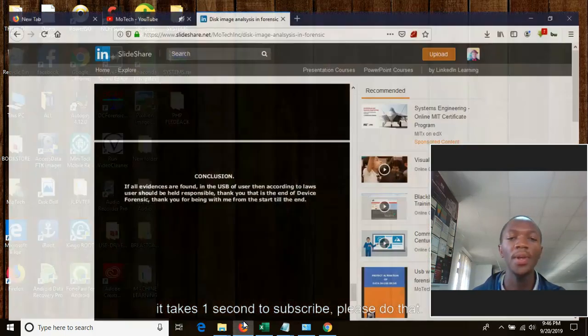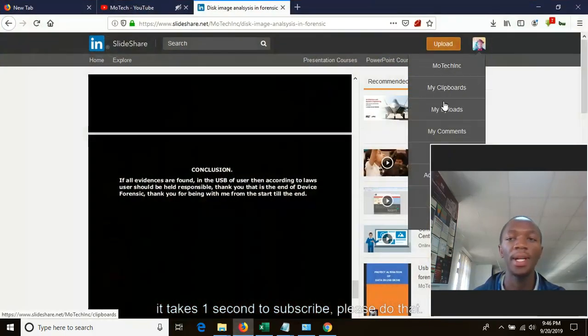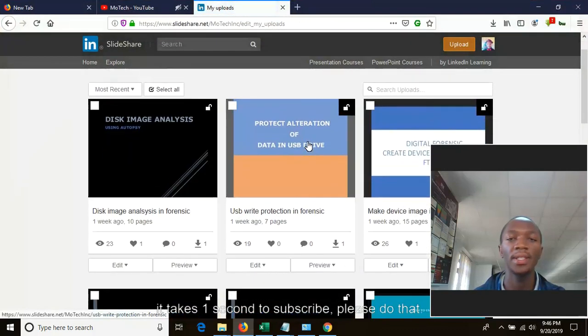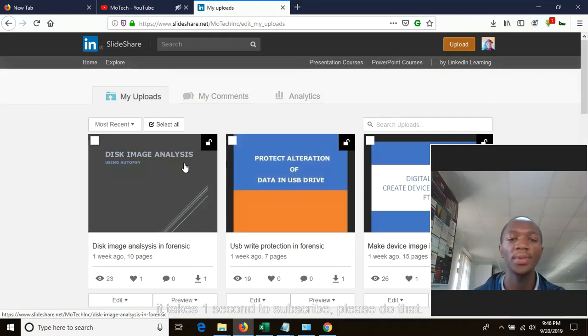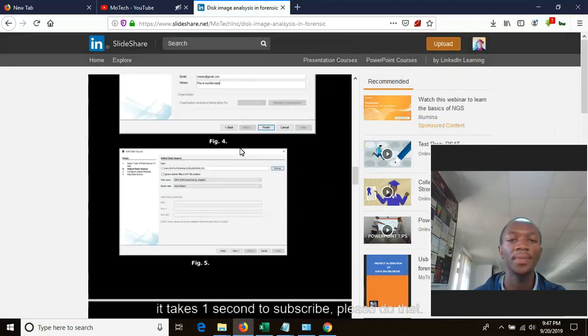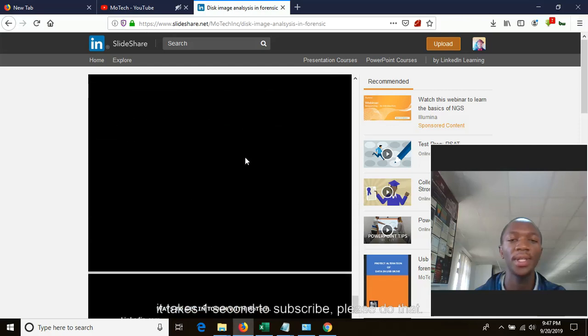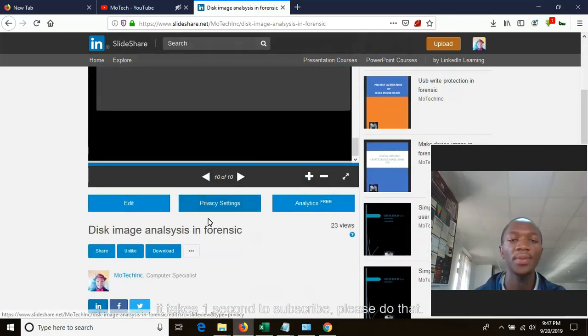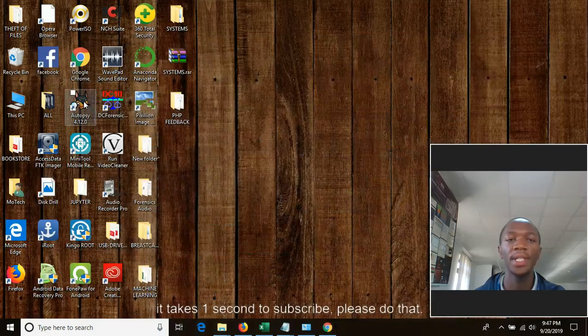So we'll use my article. I wrote it under Motec on how to make analysis. This is our article which we will use: Disk image analysis with Autopsy. Also, you can click on that. You can choose to read it or you can download it. So I want to download it so I can use it on my computer. While waiting for the download, double click Autopsy to open it.